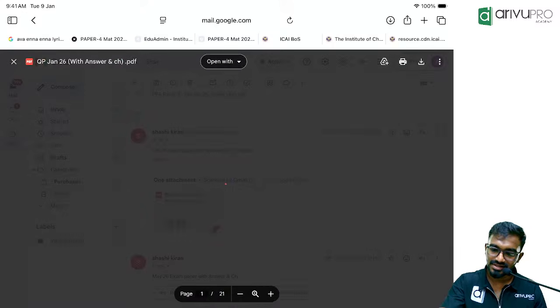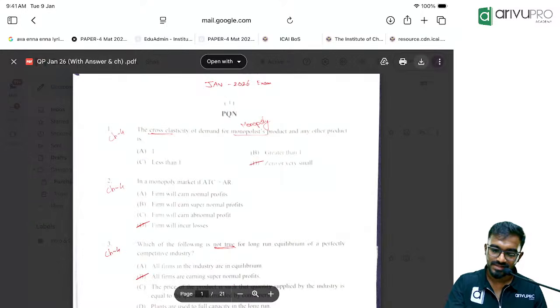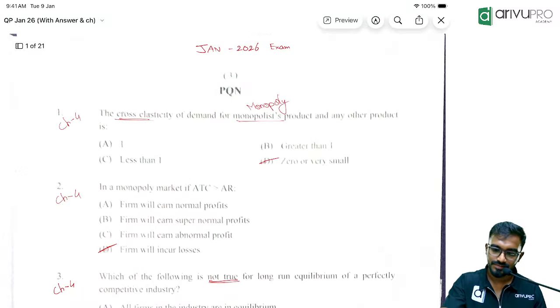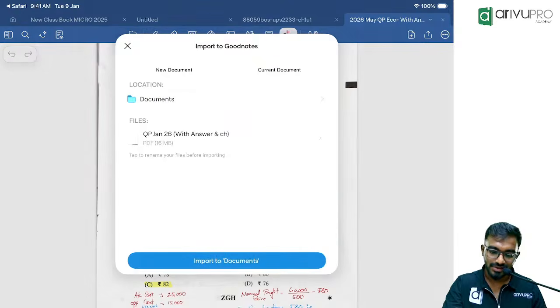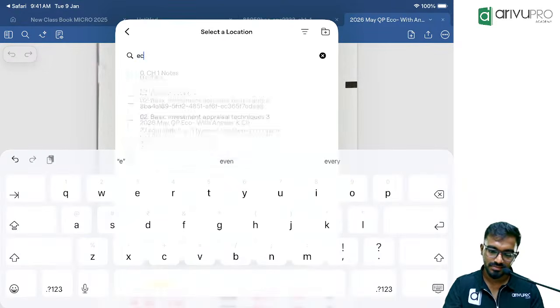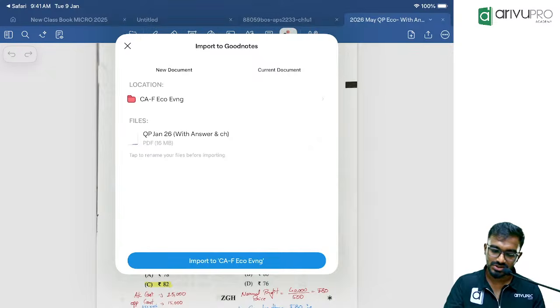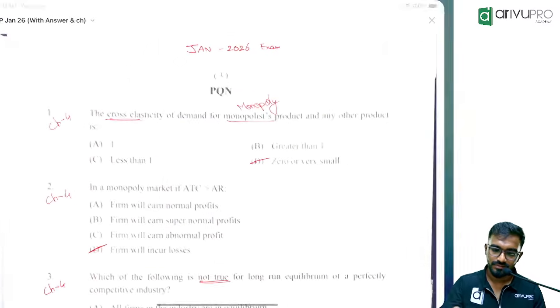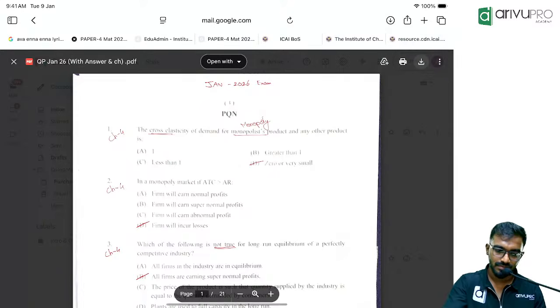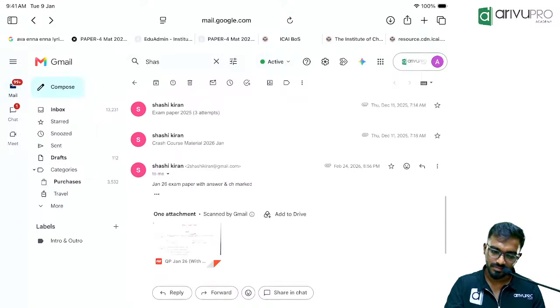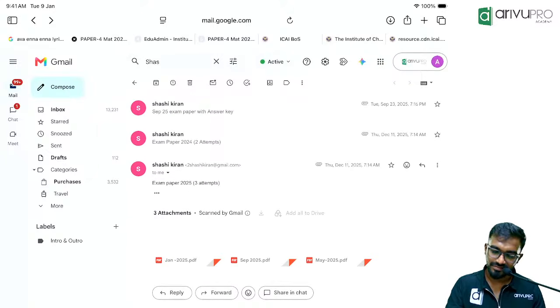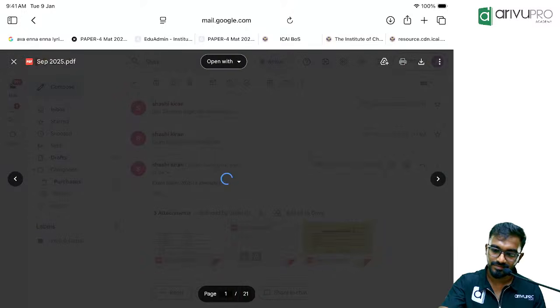This is the Jan 26 attempt paper. See, in every attempt I have marked the answer. The more attempts we take, the more the class gets extended. Simple. I will show the questions also for you guys. Economics evening batch. Okay, 2025, 3 attempts papers, September 25.